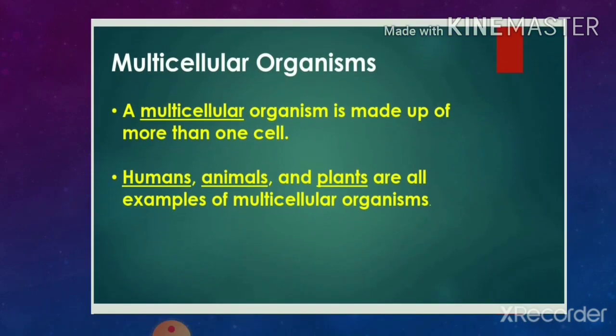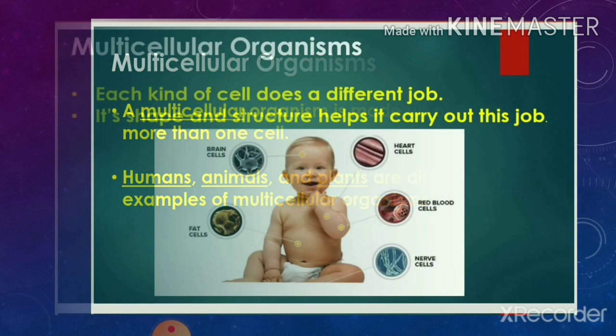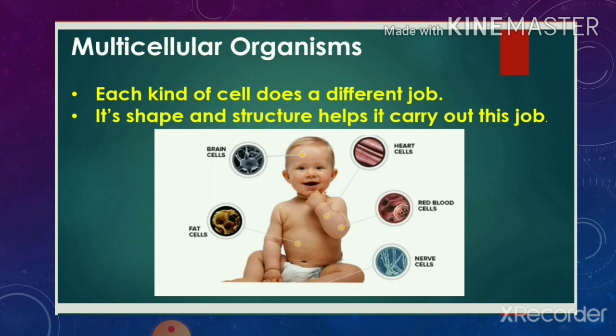Now, let us understand about multicellular organisms. It is an organism which is made up of more than one cell. It can be trillions of cells, it can be millions of cells, more than one cell. Such organisms are known as multicellular organisms. For example, all living beings like plants and various types of animals are made up of many cells. Each cell has a different function to perform.